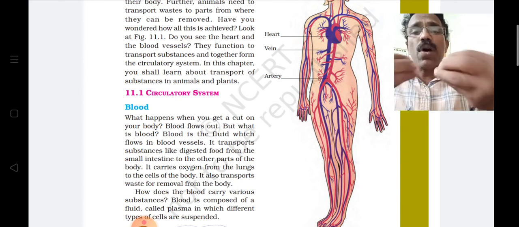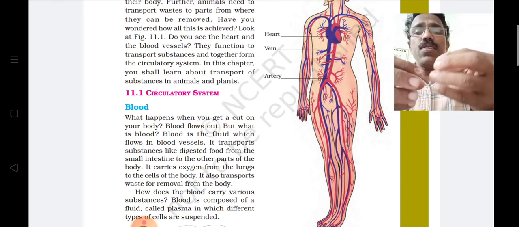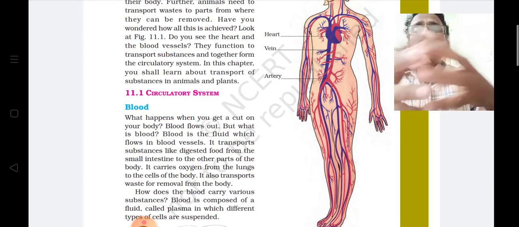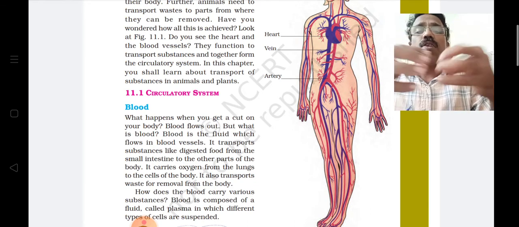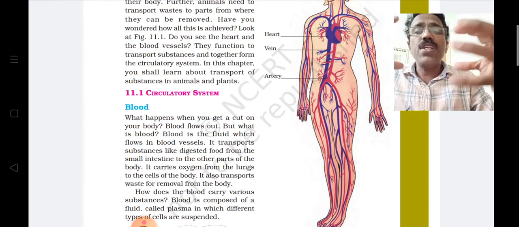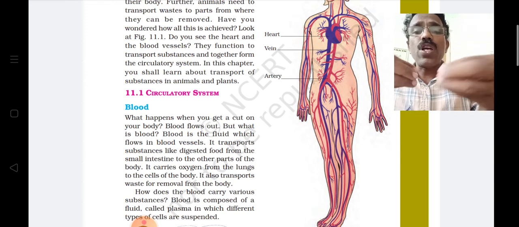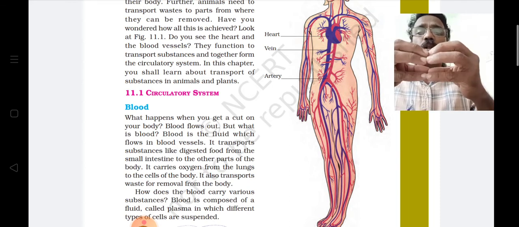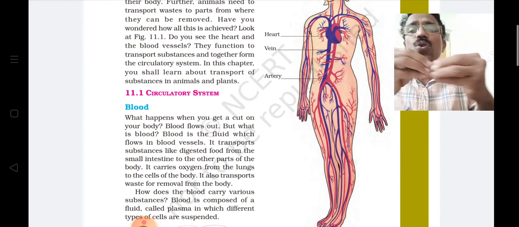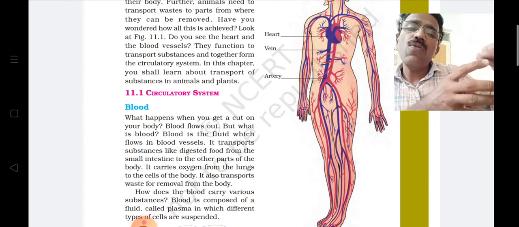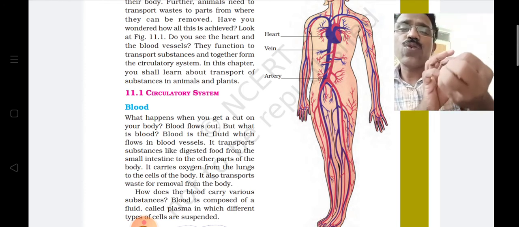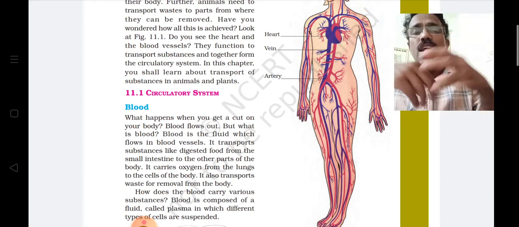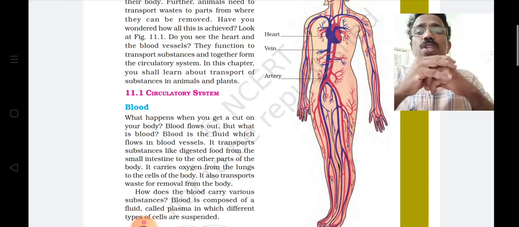അപ്പോൾ ശരീരത്തിലുണ്ടാകുന്ന മാലിന്യങ്ങളെ പുറത്തേക്ക് നീക്കം ചെയ്യുന്നതിന് ആവശ്യമായിട്ടുള്ള സംവിധാനം, അതായത് വേസ്റ്റ് മെറ്റീരിയൽസിനെ, നിങ്ങൾക്കറിയാം യൂറിയ നമ്മുടെ വേസ്റ്റ് പ്രോഡക്റ്റ്, the waste product produced in our body is urea, and urea is carried through the blood into the kidney, which filters urine, and along with urine this urea is released. Carbon dioxide is released through the lungs. So that process takes place with the help of blood.